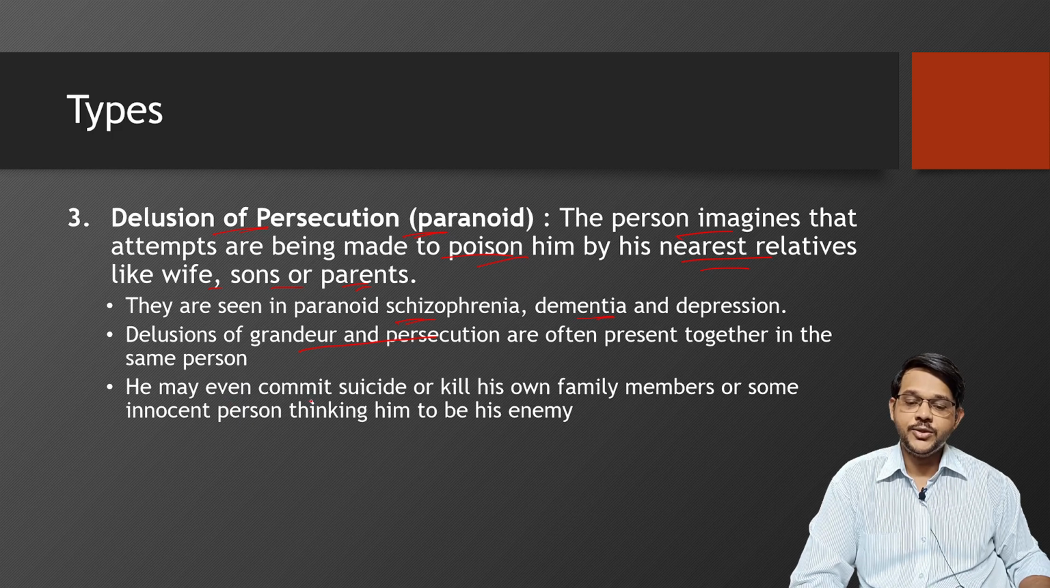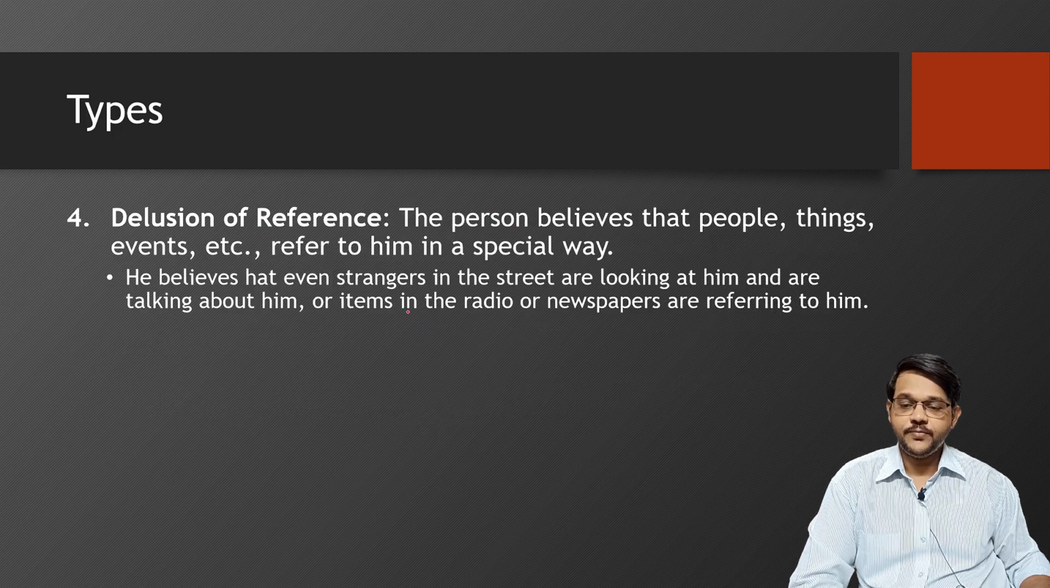He may even commit suicide or kill his own family members, claiming that they may try to kill him, or he may kill some innocent person thinking him to be his enemy. So based on the situation, he may kill himself or kill others, his family members or any one person.